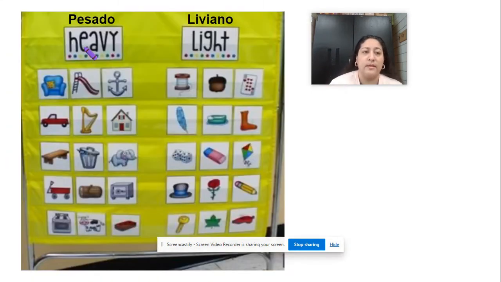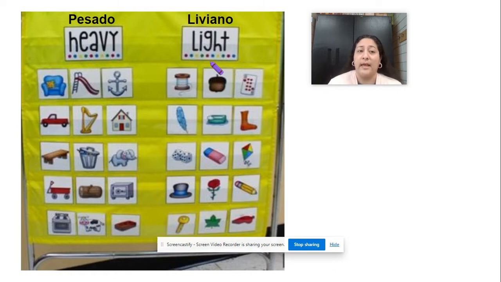Okay, so here I have a poster, and on this side it says heavy. Heavy in Spanish means pesado, que algo está muy pesado, que no lo puedes, cuando lo levantas está súper pesado. So that's what heavy means. Heavy is pesado en español. And on this side, we have things that are light. Light in Spanish means liviano. Liviano means que no pesa mucho, okay?